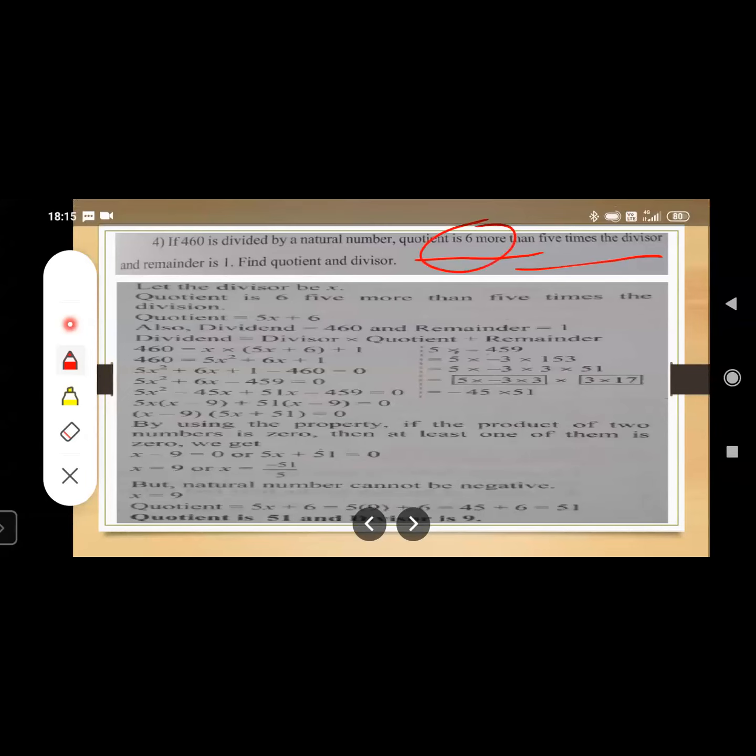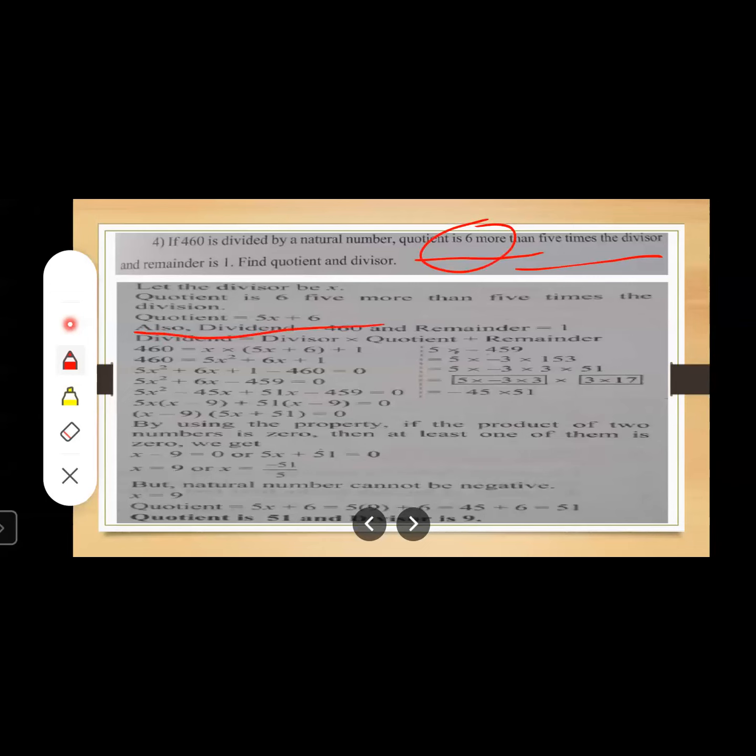Here the dividend is given, but we don't know the divisor, we don't know the quotient. So let us first of all assume the divisor to be x. Now what is the condition given over here? The quotient is 6 more than 5 times the divisor. Now we have assumed the divisor as x. So what is 5 times the divisor? 5x. 6 more means you have to add: 5x plus 6. That is nothing but the quotient.